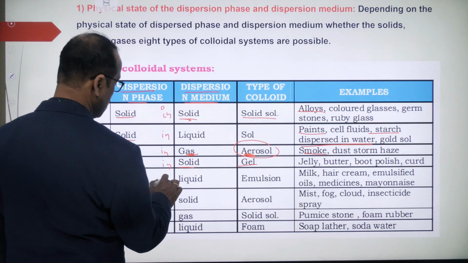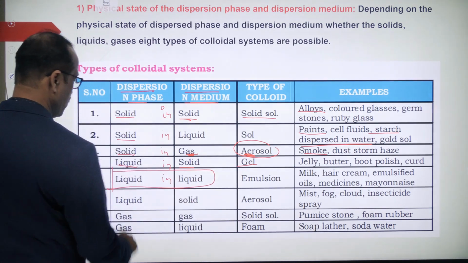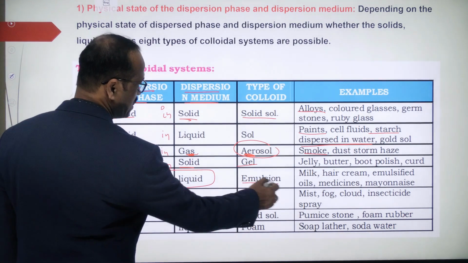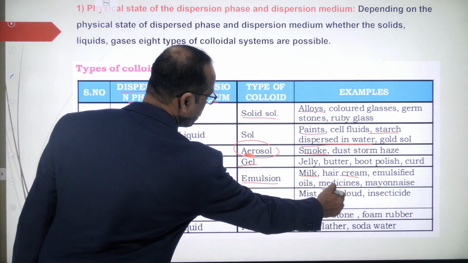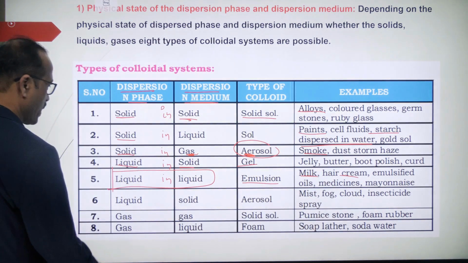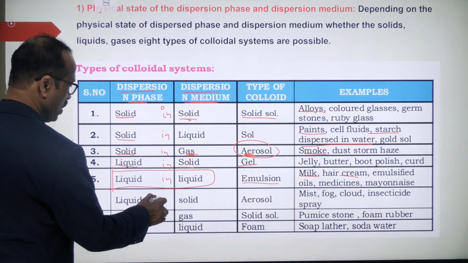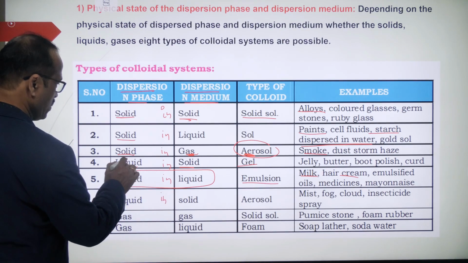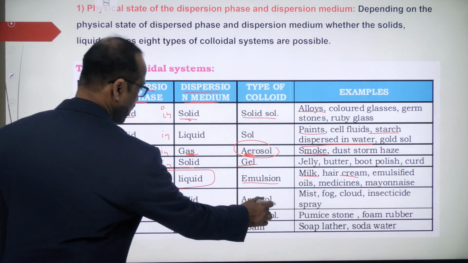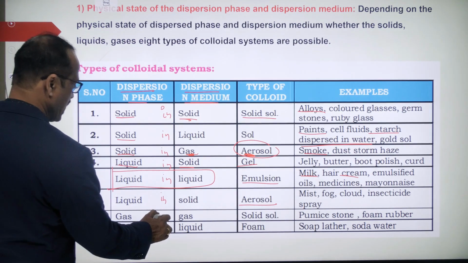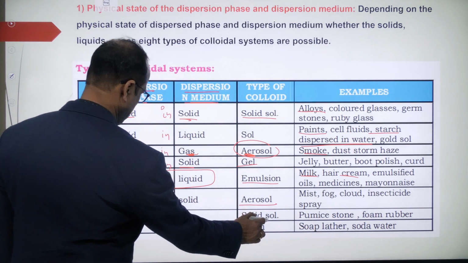Then liquid in liquid, these are most type of solutions we use. Liquid in liquid. Example, emulsions, milk, hair cream, oils. And liquid in solid, liquid in less quantity, solid more. Example, aerosol. Gas in gas, both the gases.